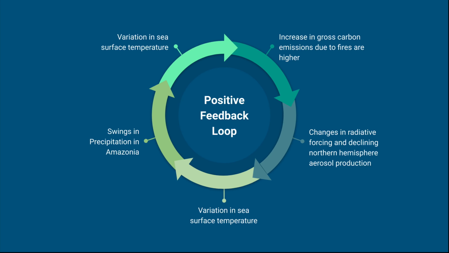One of the main takeaways in this article is the positive feedback loop that takes place relating to sea temperatures, droughts, and overall increase in fires in Amazonia.